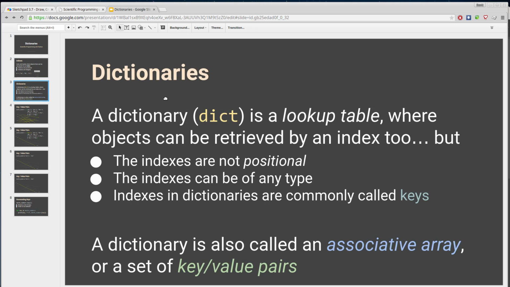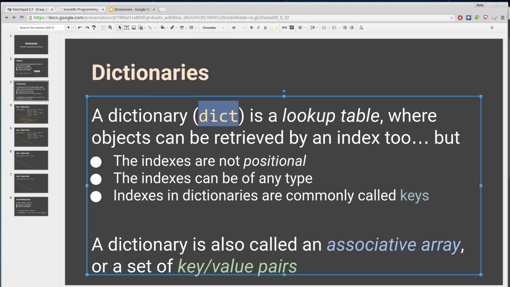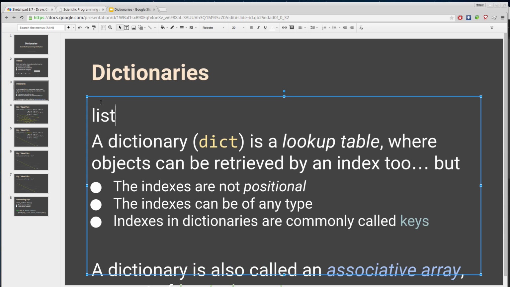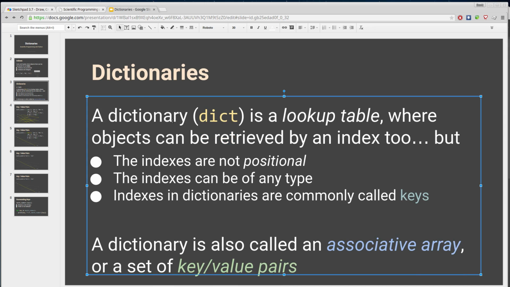Dictionaries are very different. In Python, you can create a dictionary with the dict function. So if we remember, we can say x equals list. If I want to create a dictionary, I can do dict. A dictionary is a lookup table, which is fundamentally different than a list of items where you can iterate through a list, you can search for something. In a dictionary, you are looking things up.